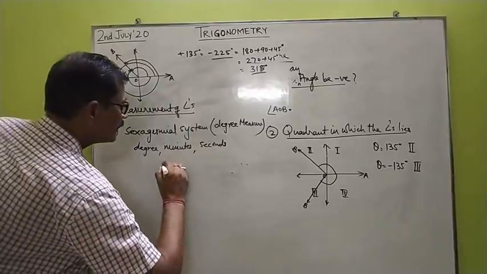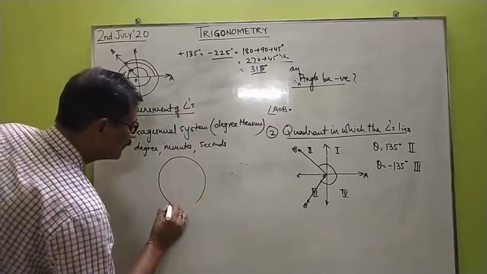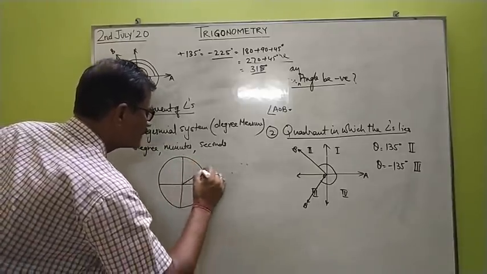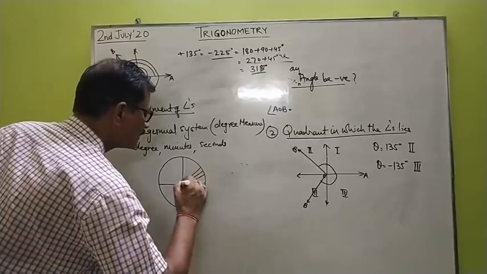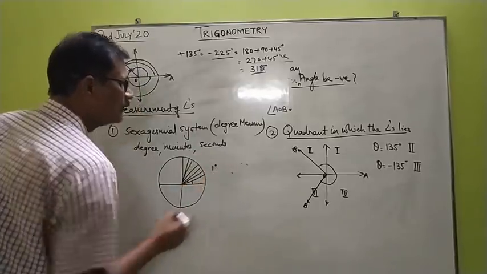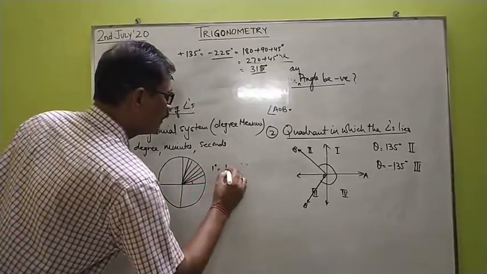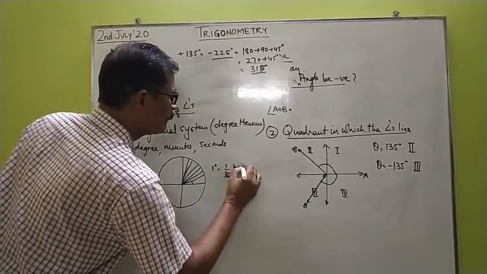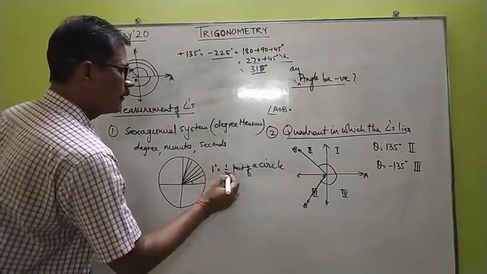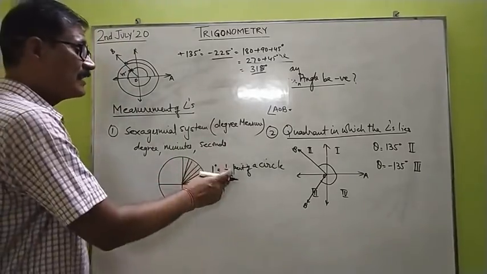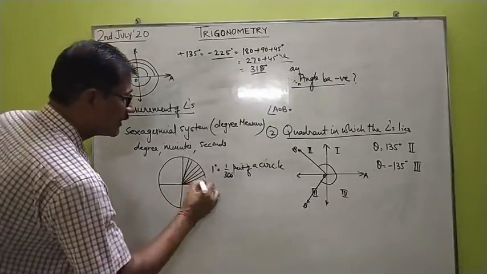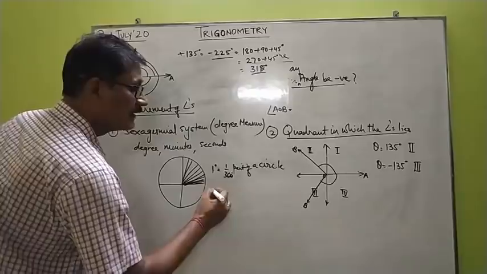If you divide a circle into 360 equal parts, then each part of the circle will represent 1 degree. So 1 degree is 1 upon 360 part of a circle. And if you divide each part, that is 1 degree, into 60 equal parts, then we get 1 minute.